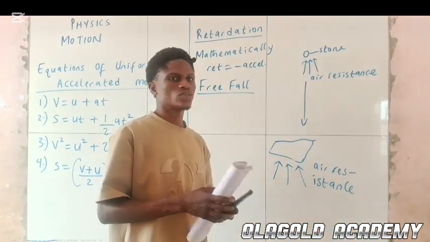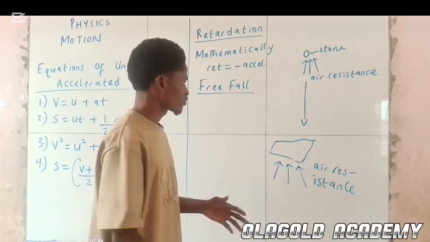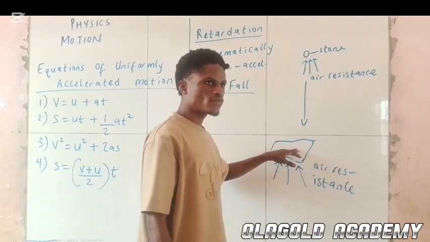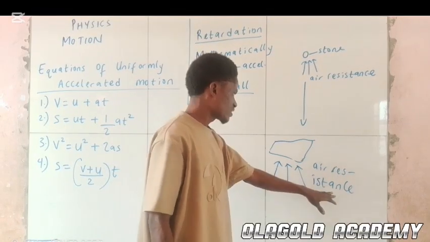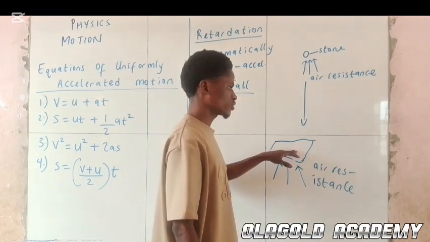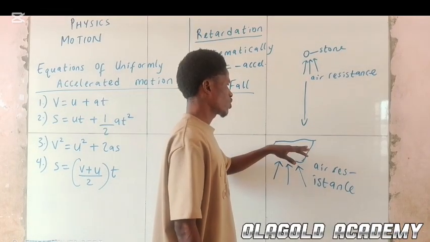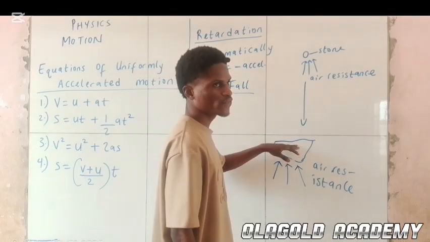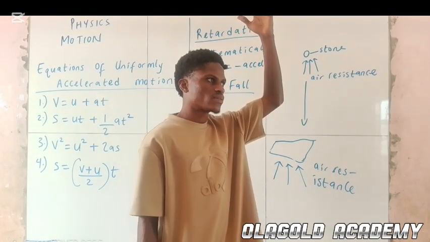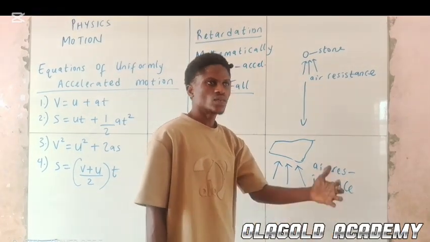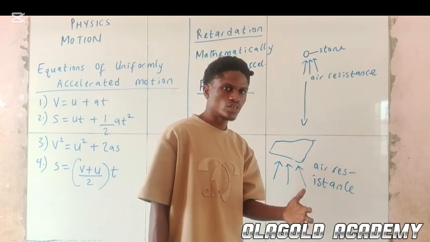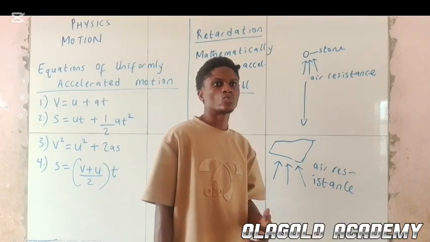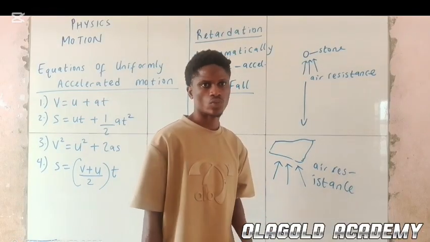force of gravity is not the only force acting on it, and also for the paper, gravitational force is not the only force acting on it. Air resistance is also a force acting on it. So it is not only force of gravity that is acting on it. So we can say that it is not an example of free fall. And for the aeroplane landing, the force acting on it is not only gravitational force. So we can say that it is not an example of free fall.